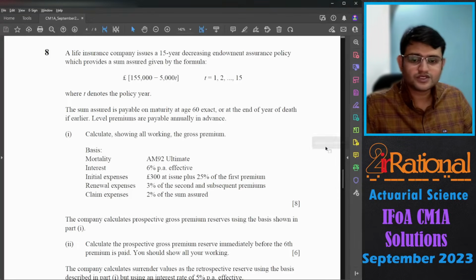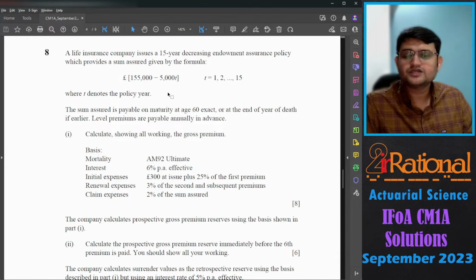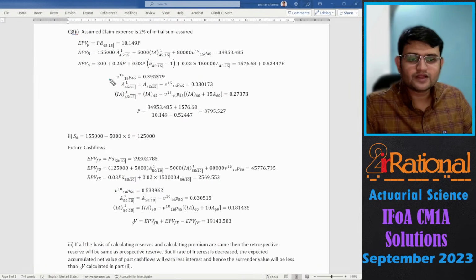So you can see that the question says 2% of the sum assured. They should have written initial sum assured, but from all the previous experiences they always take initial sum assured, not the decreasing sum assured. So we'll calculate the term as well as the increasing term assurance and substitute.